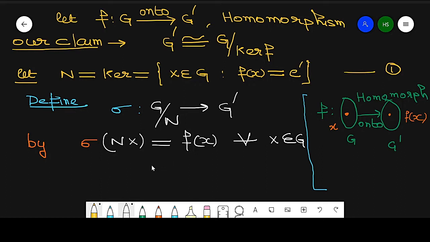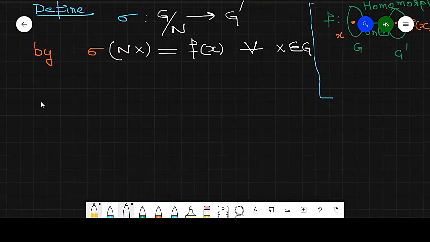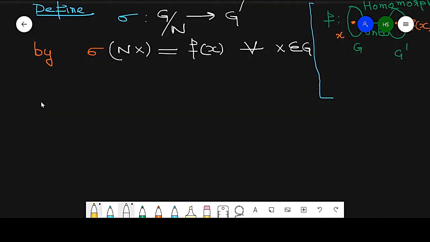Now to prove it is an isomorphism, I need to prove homomorphism, one-one as well as onto. First this mapping should be well defined. How will we prove this mapping is well defined? If two elements are equal, then their images are also equal.